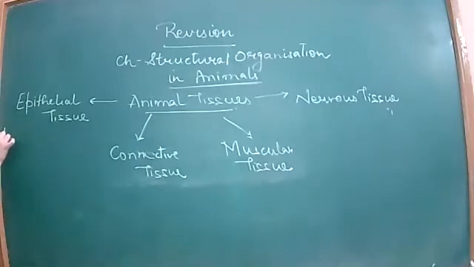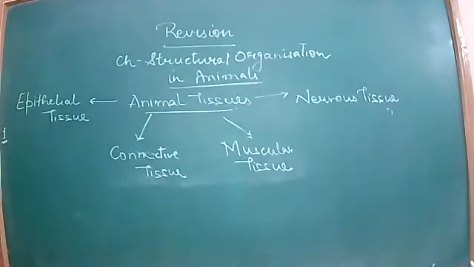What are the further subtypes of the epithelial tissue? What is the epithelial tissue first of all? It is a lining type of tissue. Lining means it helps in the lining of the organs, the innermost lining of most organs, which is made up of epithelial tissue. It can be of different types, but it is the epithelial tissue only, right?